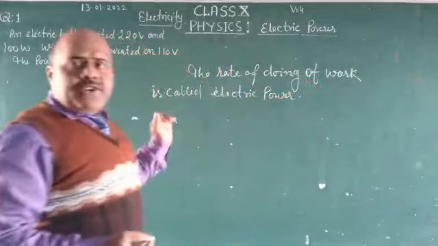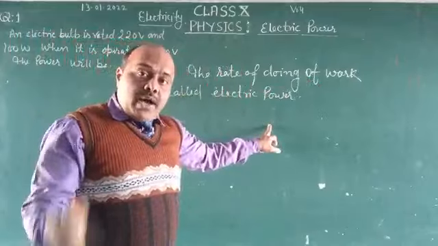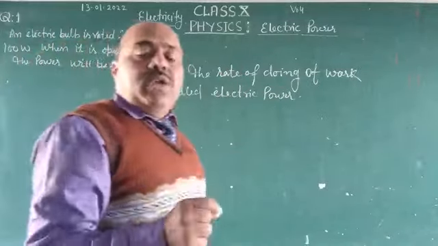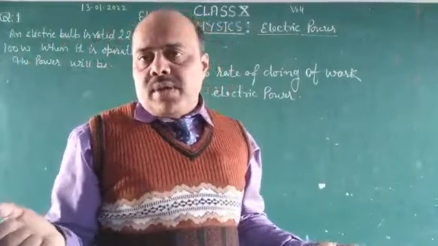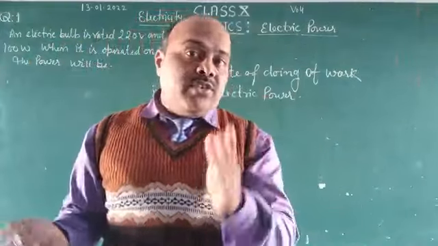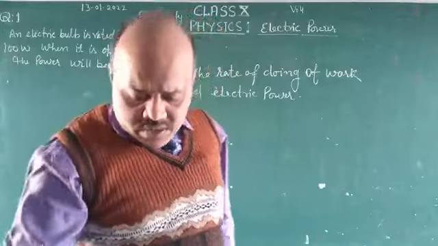Okay? What is electric power? Electric power is defined as the rate of doing work, or the rate at which work is done is called electric power, or the rate at which electric energy is consumed by electrical appliances is called electric power.